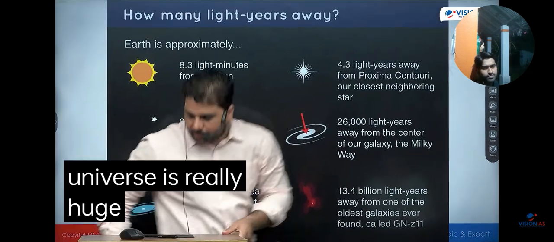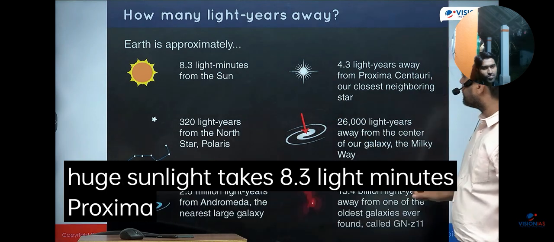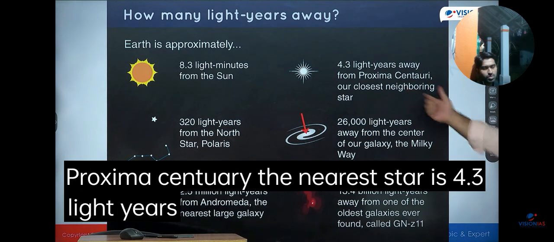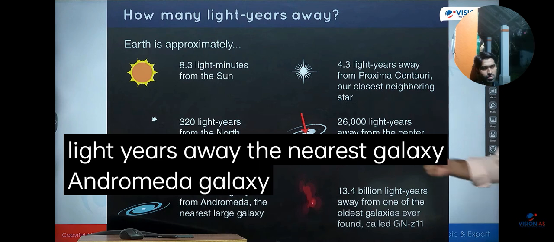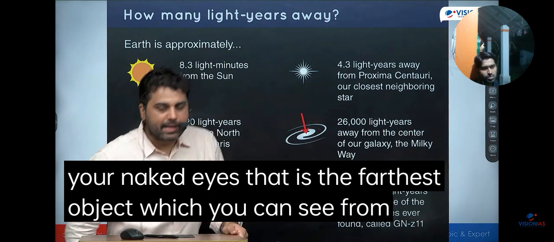Universe is really huge. Sunlight takes 8.3 light minutes. Proxima Centauri, the nearest star, is 4.3 light years away. The nearest galaxy, Andromeda galaxy, which you can see with your naked eyes. That is the farthest object which you can see with naked eyes.